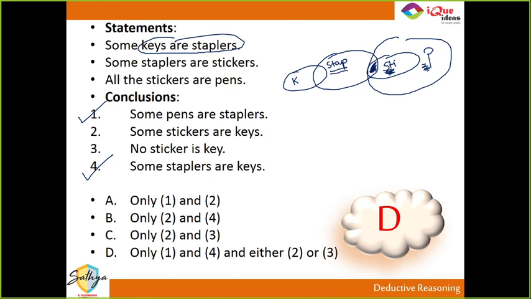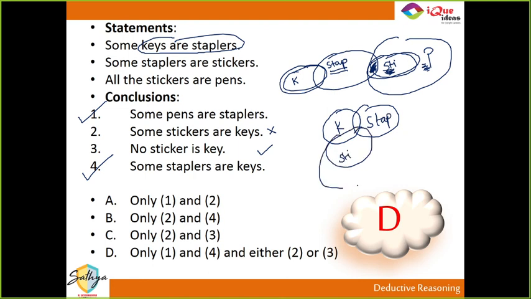Okay. Now, in this diagram, can I say some stickers are keys? No. Keys and stickers are totally separate. So some stickers are keys is false, but no sticker is a key is true. But I could have drawn another way. I could have drawn some keys are staplers, some staplers are stickers, all stickers are pens. This is also one possible way to represent it. In this, some stickers are keys is true, so no sticker is a key becomes false. Both cannot be true together, and both cannot be false together.